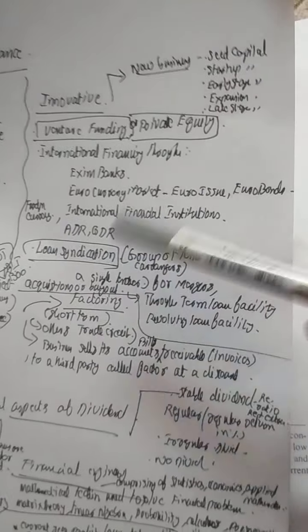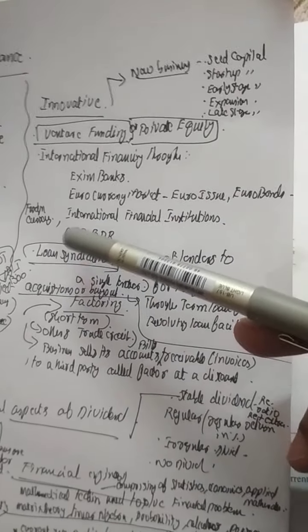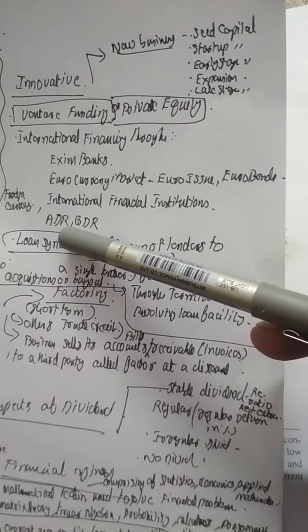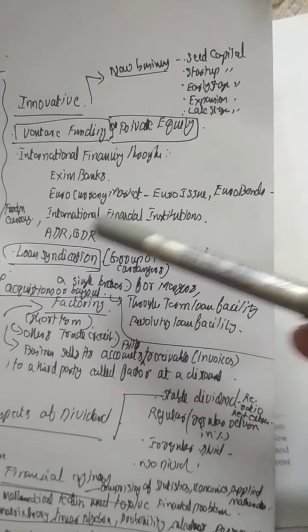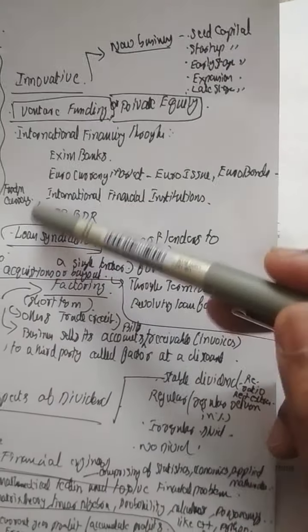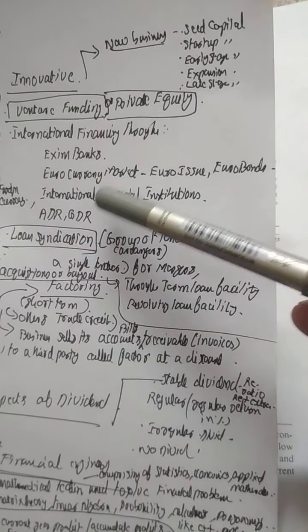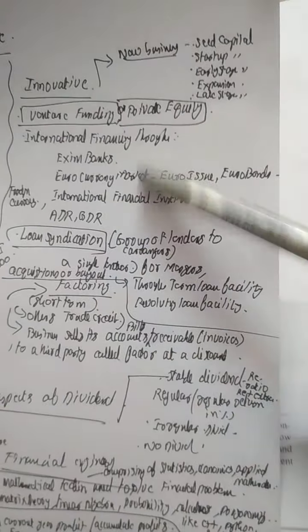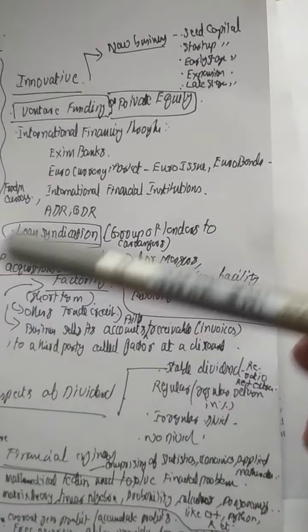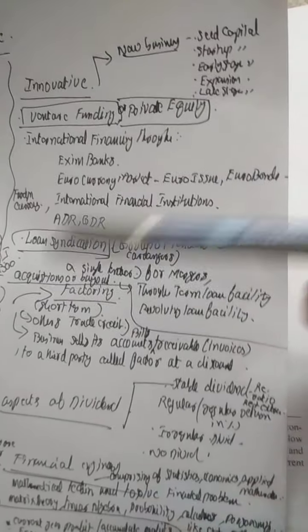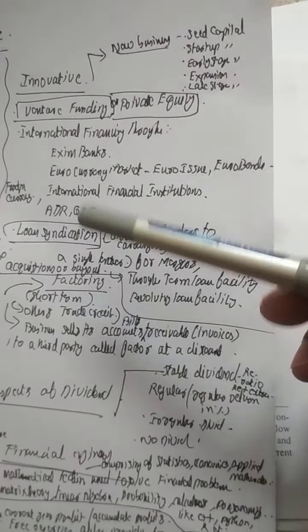Through international financial institutions, the issue of shares will be in the form of ADR, American Depository Receipt, Global Depository Receipt, GDR, etc. These are instruments used to raise equity from foreign investors. When foreigners invest in Indian companies, the shares will be floated in the form of ADR or GDR.